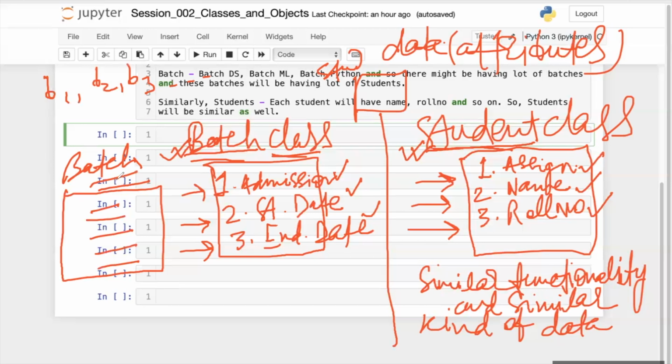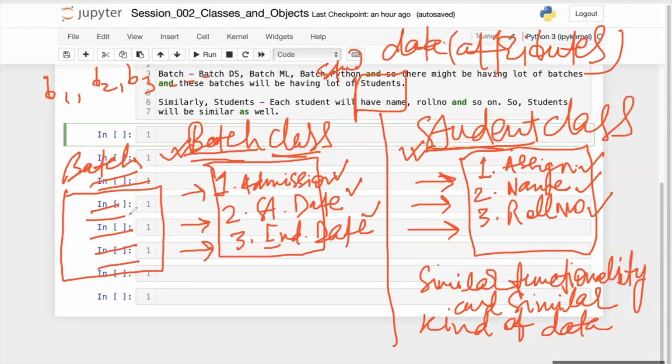So I'm using this one template for every batch that I'm going to create. I will be using only one template, and with the help of that template I can create any number of batches which I want to create.